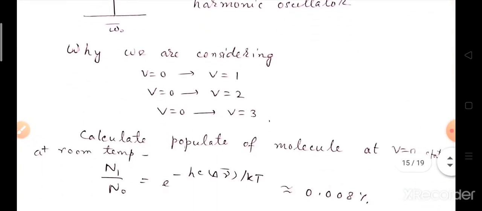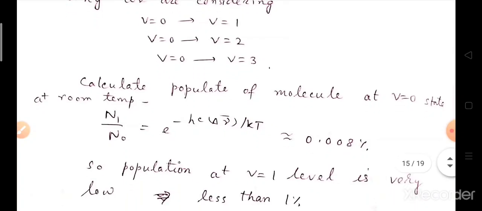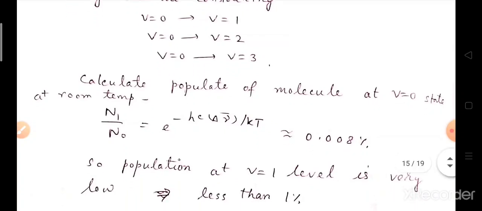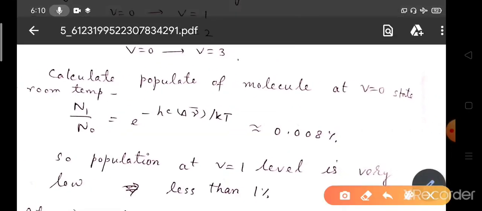So why are we considering the v equals 0 to v equals 1 state, or v equals 0 to v equals 2 state, or v equals 0 to v equals 3 state? Why are we not considering the higher vibrational states? Because we are calculating this at room temperature. At room temperature, the population of molecules at vibrational level 1 is n1, and at vibrational level v equals 0 it is n0.